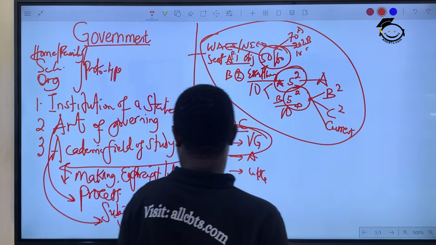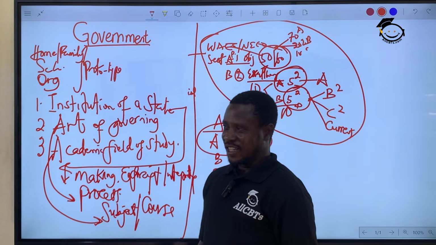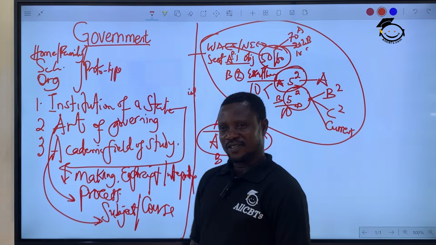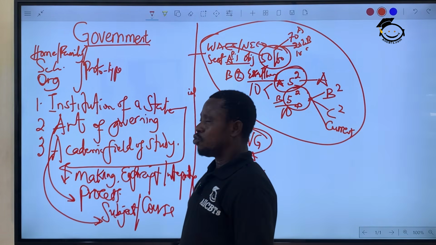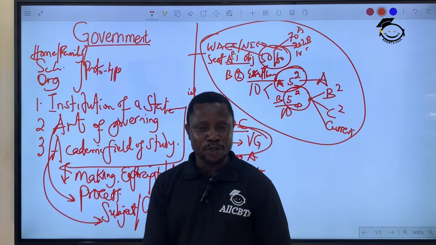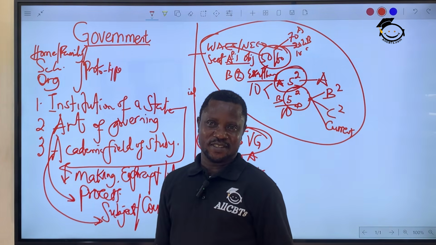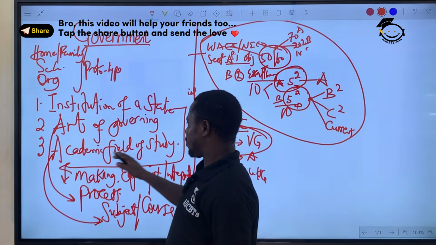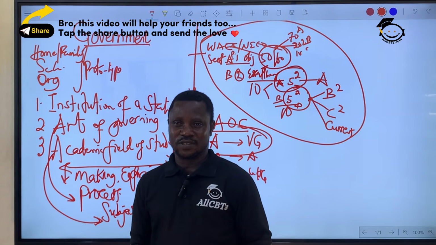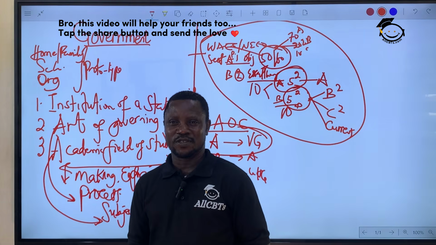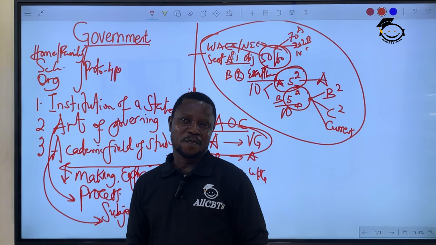So this is government. It has to do with institution of the state. It's an act of governance, the process of governing. The word governing means ruling, process of ruling people, daily administration, daily management of the state. It is an academic field of study, a subject, a course that focuses on political processes, political structures, political systems. Okay?